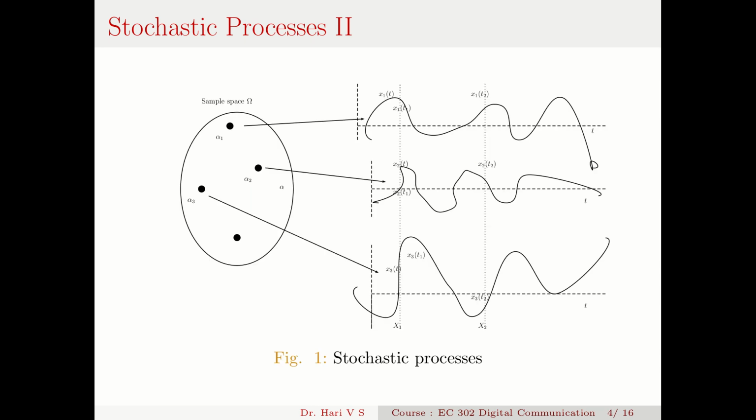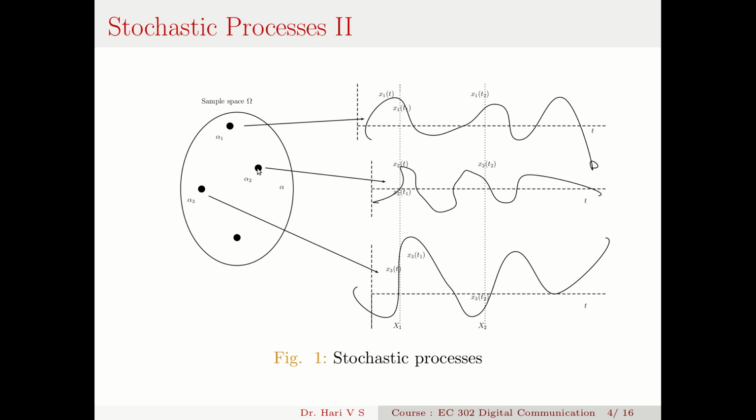So this diagram describes it very well. See, this is the outcome of the trial alpha 1, alpha 2, alpha 3, etc., alpha n. Together these form the sample space omega. Associated with alpha 1, I have a random function, that is x1(t), that is this.